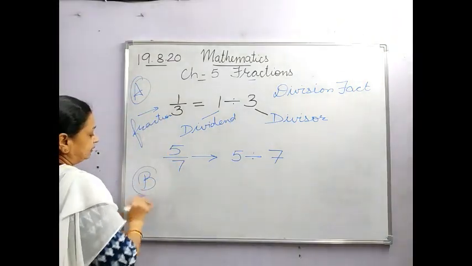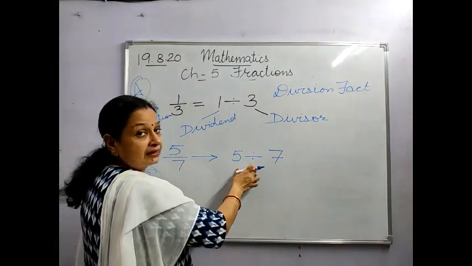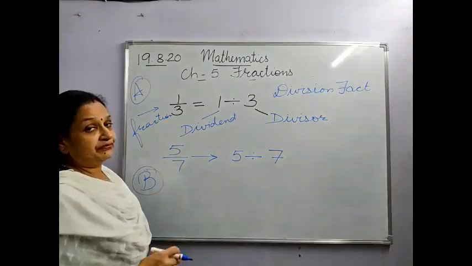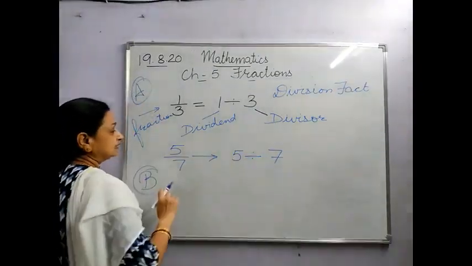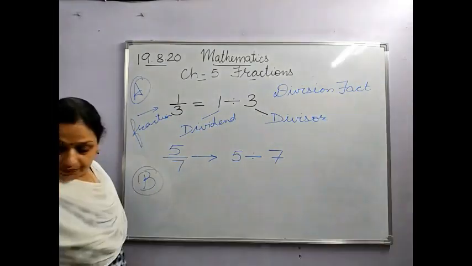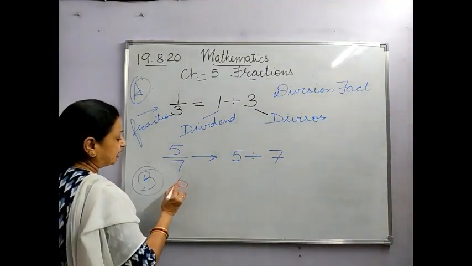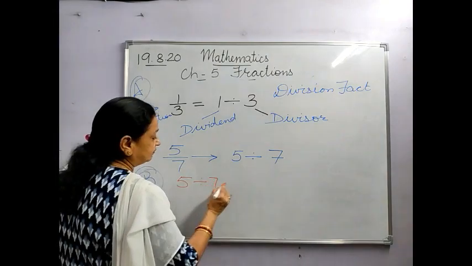Now part B, this division fact, you can convert back to a fraction. How will you write it down? Suppose I take the same example, 5 divided by 7.